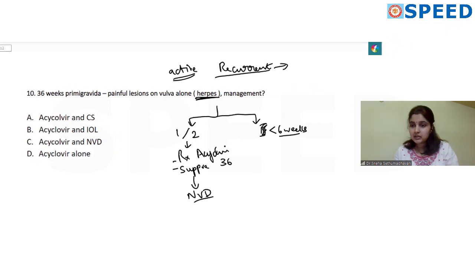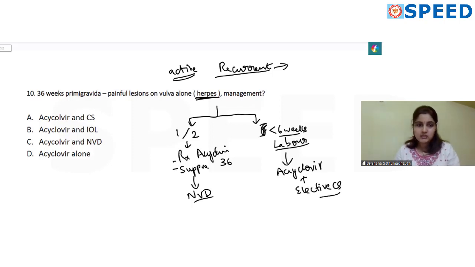If this herpes happens in the third trimester, the last 6 weeks of pregnancy, or during labor, then there's a high chance that the infection can spread to the baby. So in which case, again, you have to treat the lesion first and you need to offer her an elective cesarean section so that the baby does not get the disease. So here you can see the patient is 36 weeks in the last trimester and she has active herpes. So the answer will be to give acyclovir and to plan for an elective cesarean section.